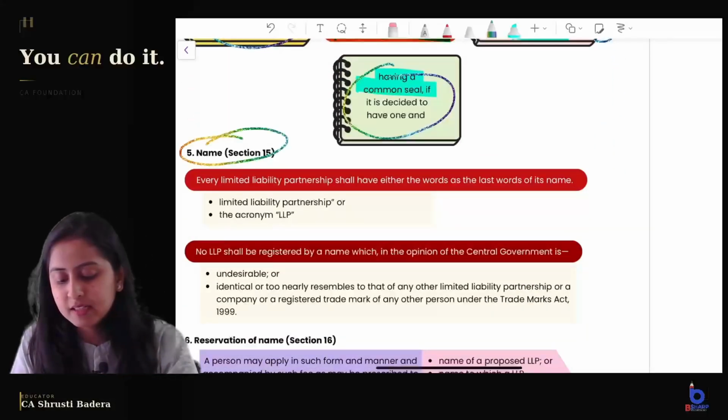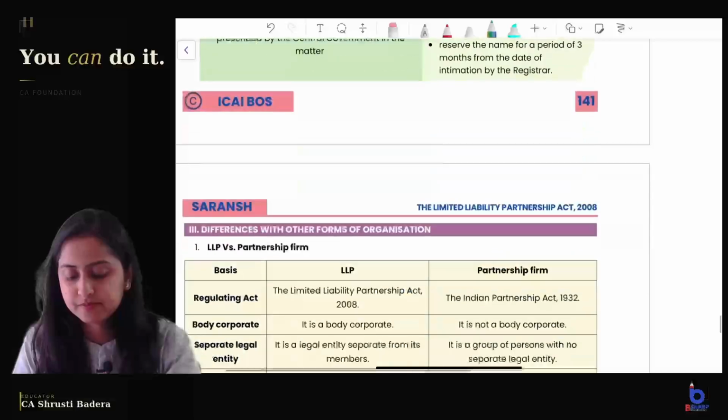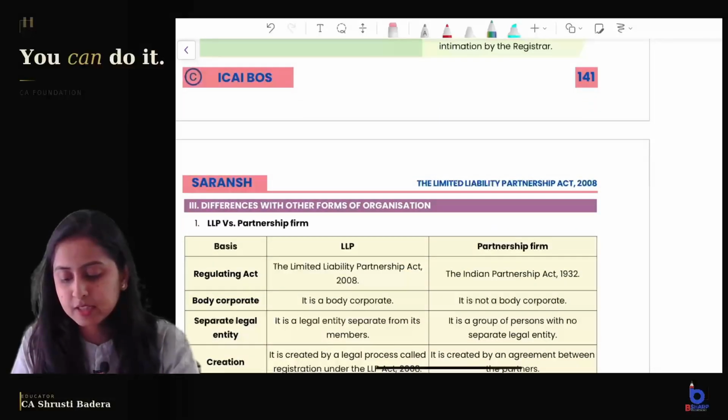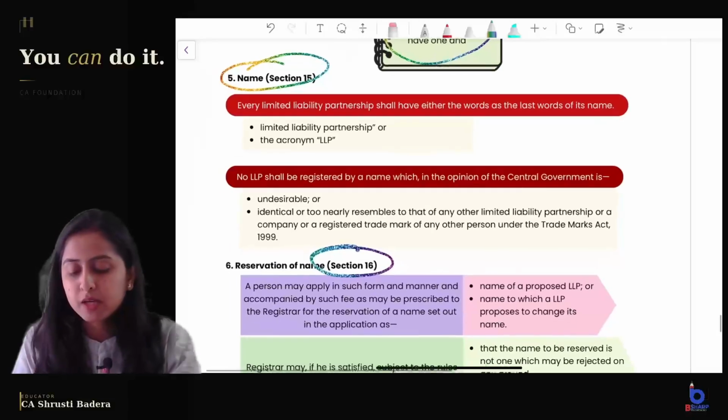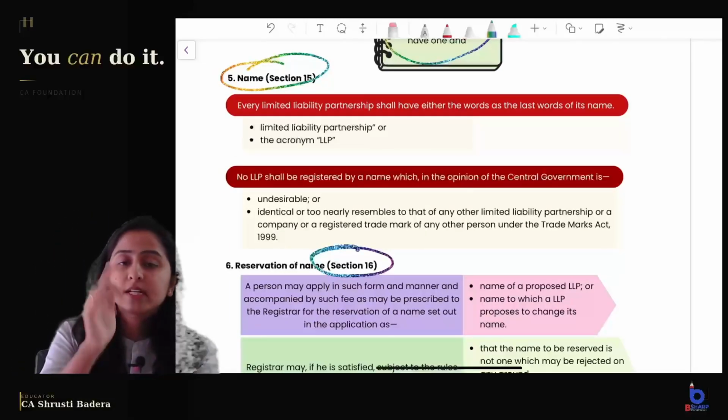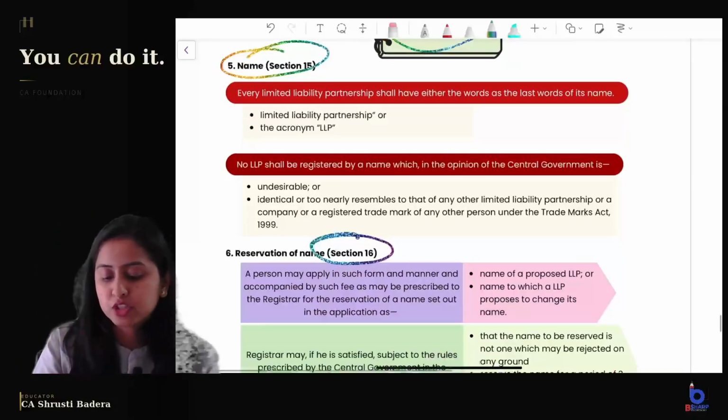Section 15, Section 16 and Section 17. Section 17 is not given in the summary. Okay, but Section 15, 16, 17 I have already discussed in a reel, you can check it out on the channel.